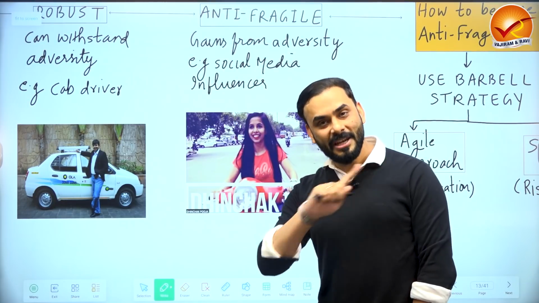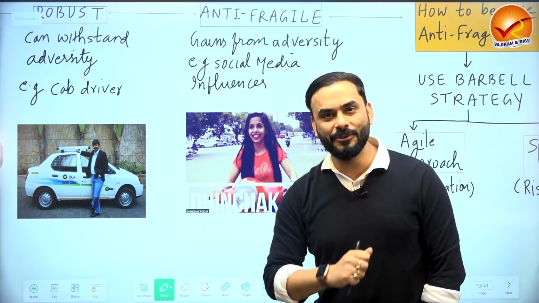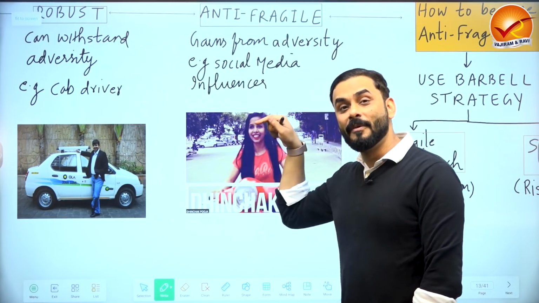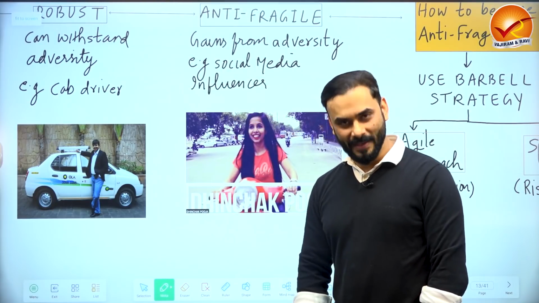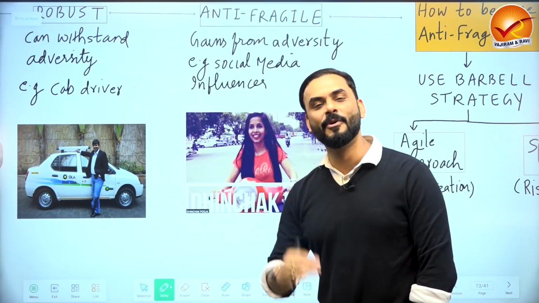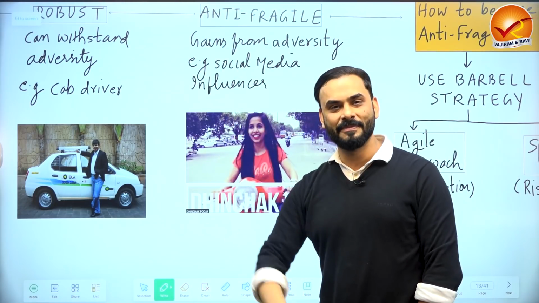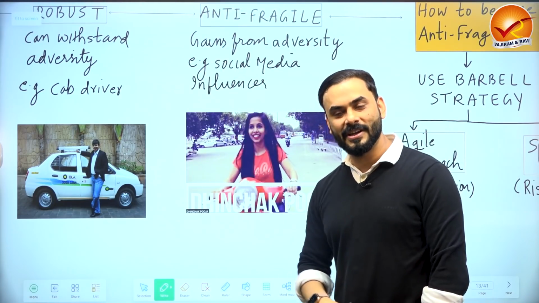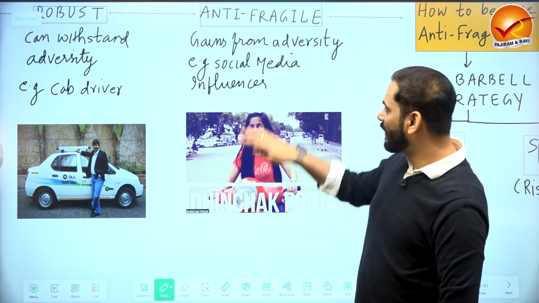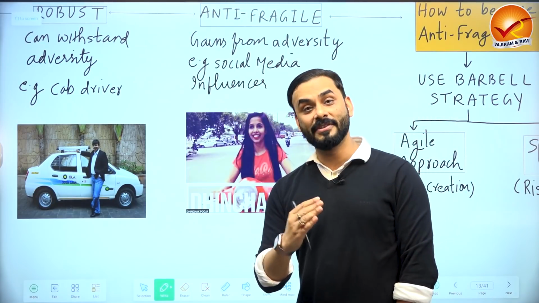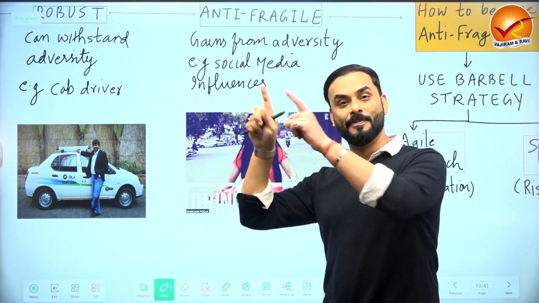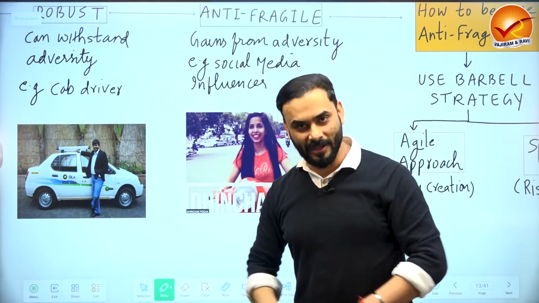So in total, how many people have pressed the button on her YouTube channel? 11 lakh people. So you see what has happened. Even a bad name is a name, right? So the more people hate her, the more famous she becomes. The more people love her, the more famous she becomes. Even if you do negative things against her, she will become more famous. She will become a stronger influencer. All right. So there are some professions which have a peculiar characteristic of being anti-fragile. You do bad for them, they grow, they become stronger.